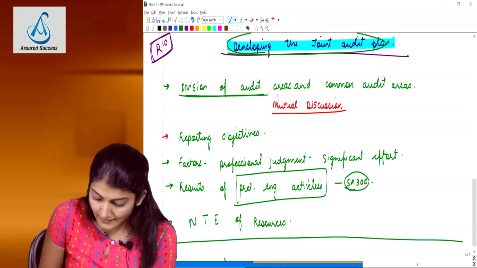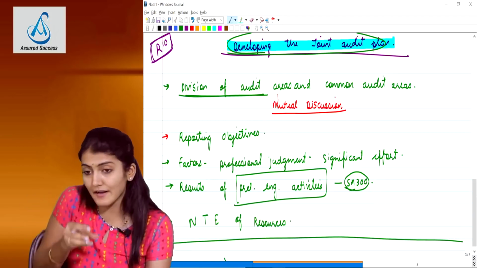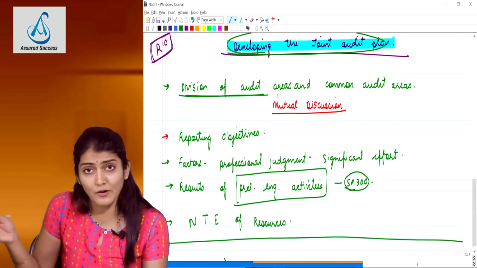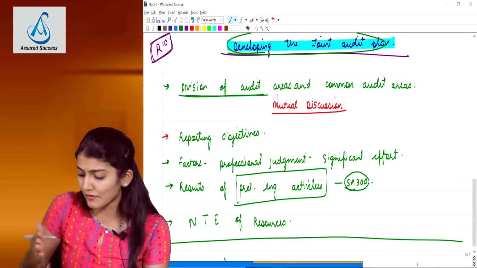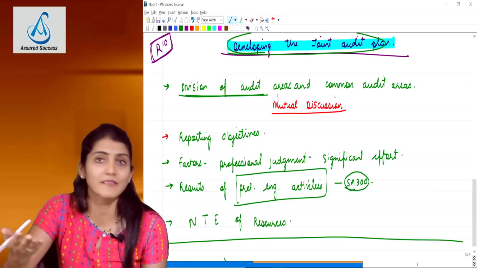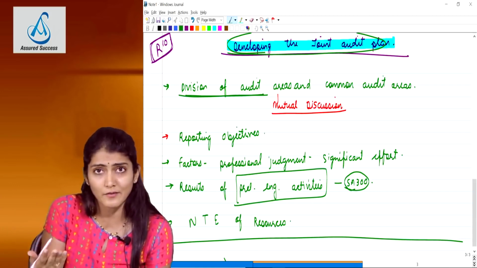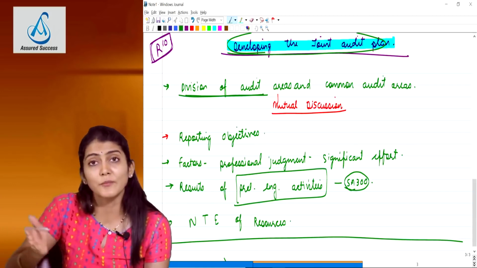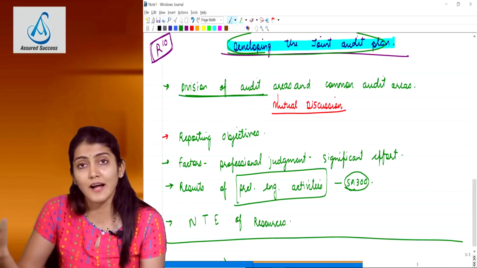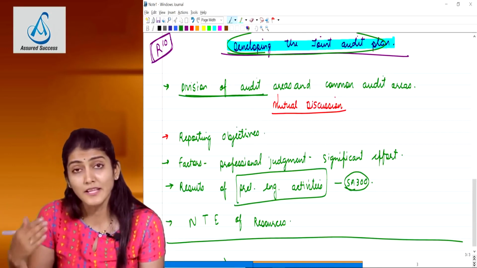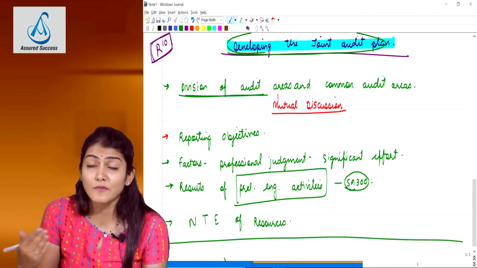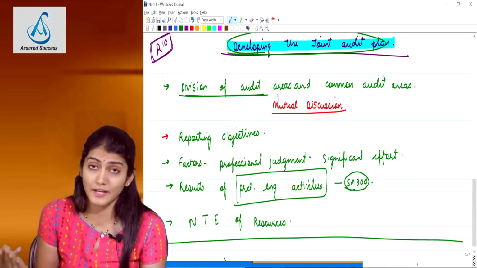In our example, there are three auditors, three firms who are doing the audit. They decide that each of the firms should put 10 CAs on the assignment. In total we require 30 CAs, so 10 CAs from each firm. And we require 12 articles, so 4 articles from each firm. So, nature, timing and extent of resources required to perform the engagement.